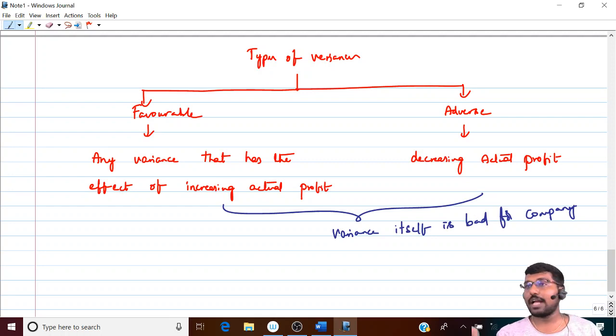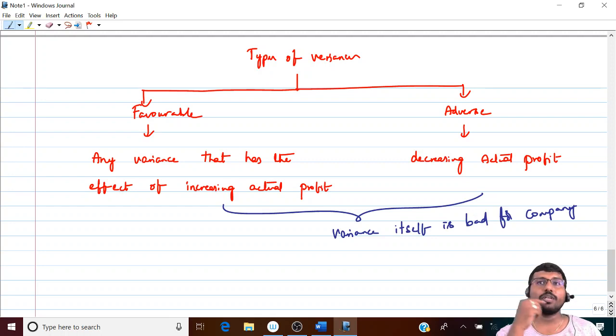All happy because your actual profit would have increased, but it's not like that. You need to investigate the reasons why he was able to buy at 8. If the procurement department has no specialty and by default the market was able to sell at 8, then that's not good news for your company, correct? So definitely you'll ask the person who has set the standards, if it is quite easy to get it at 8, why did you fix the standard as 10?